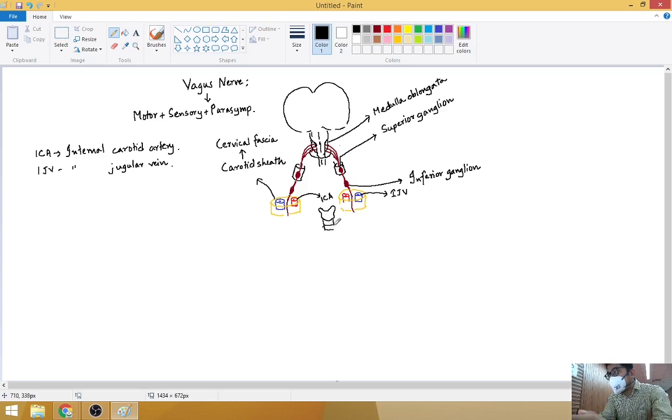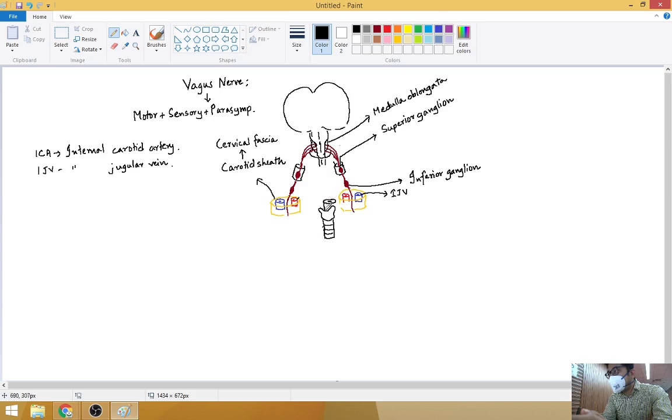These are the tracheal rings. They will start from down here. Posterior to it, you know these structures, so posterior and to the left will lie a tube.